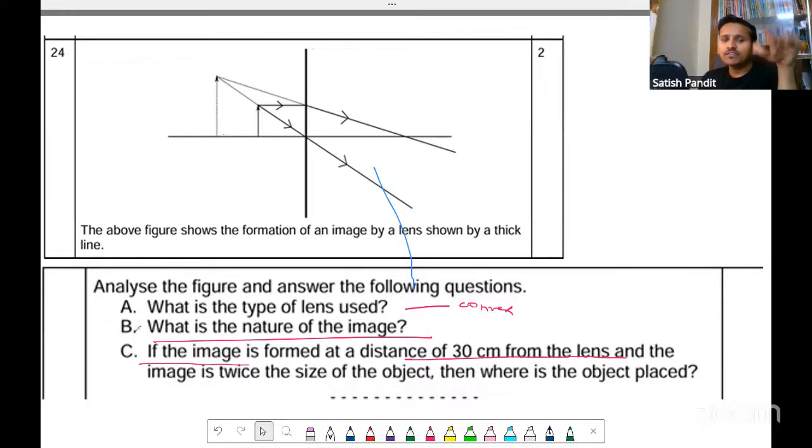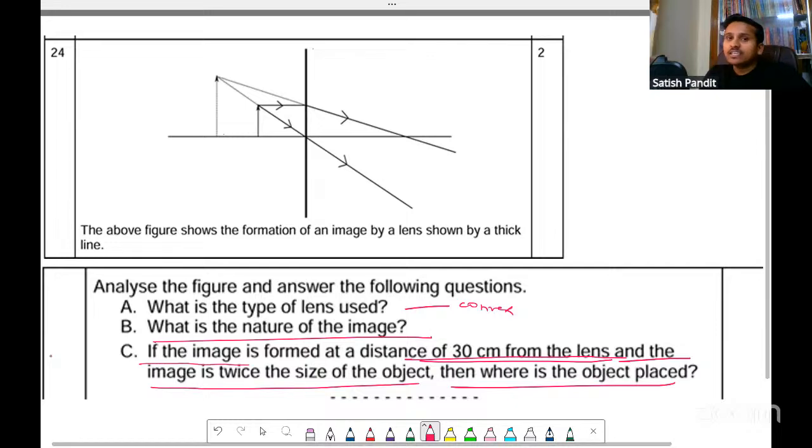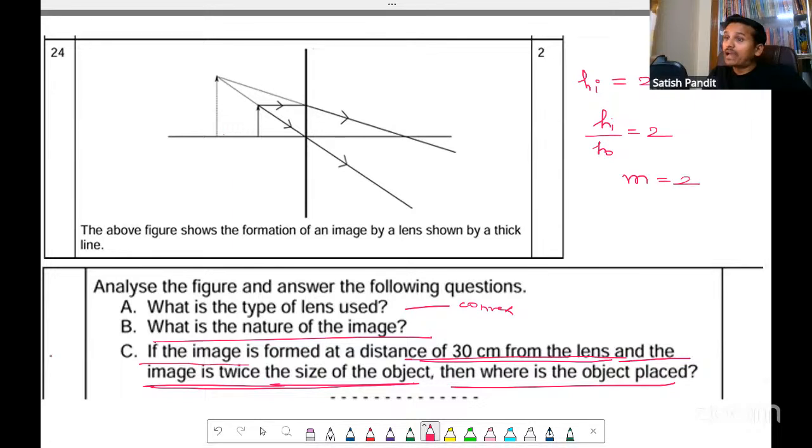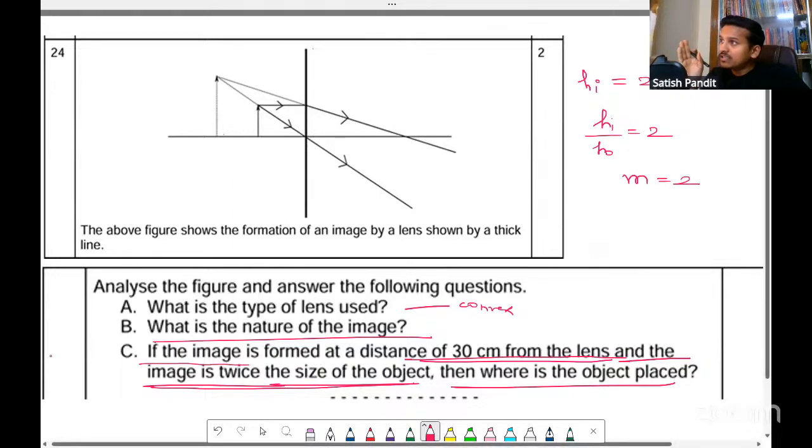Okay. So if the image is formed at a distance of 30 centimeter from the lens, that means they have given the image distance, and the image is twice the size of the object. Where is the object placed? They are saying the image is twice the size of the object. So HI is 2 times HO. From here, HI by HO will be 2, correct? That means magnification will be 2. Now, magnification has got sign as well as value. So value is 2. What is the sign?